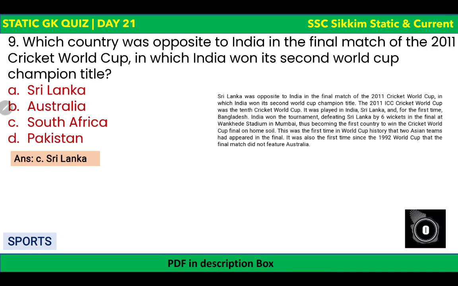It was in Wankhede Stadium in Mumbai. I hope it is clear. This 2011 ICC Cricket World Cup was the 10th Cricket World Cup. It was played in India, Sri Lanka, and for the first time in Bangladesh, and India had won it. India defeated Sri Lanka by 6 wickets, and since then India has never won a World Cup. After 2011, in 2015 India lost, and in 2019 India also lost. Now let's hope for 2023.